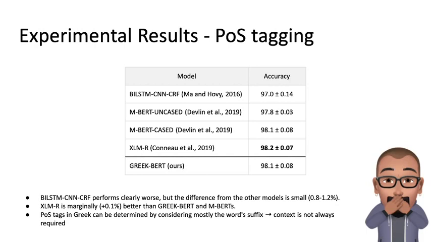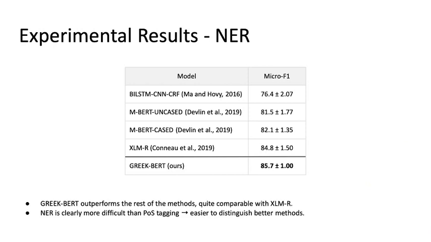The fact that all models achieve high scores can be explained by the observation that the correct POS tag of a word in Greek can often be determined by considering mostly the word suffix, or for short function words, the word itself, and to a lesser extent, the word's context. Thus, even multilingual models with a high word fragmentation ratio are often able to guess the POS tags of words from the subwords, even if the subwords correspond to suffixes or other small parts of words, or frequent short words included in the subword vocabulary. Hence, there is often no need to consider the context of each word.